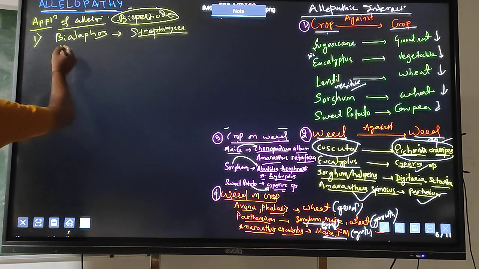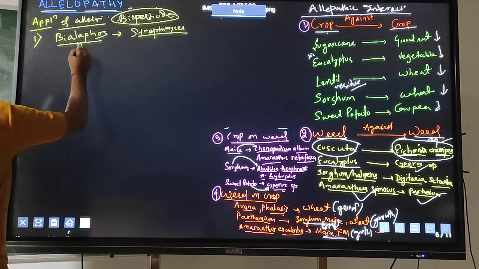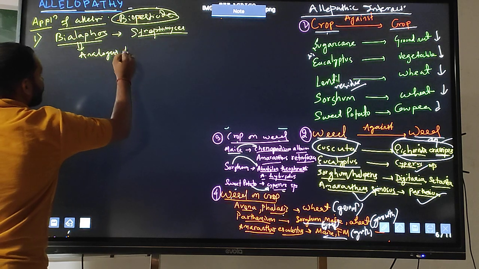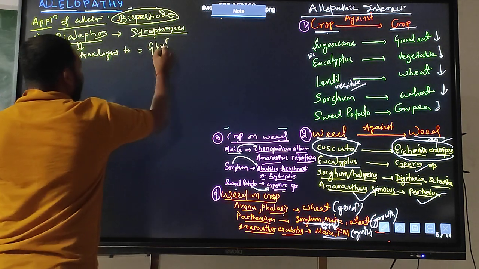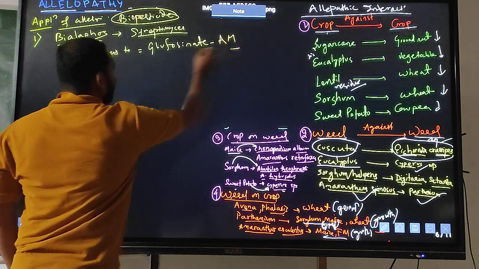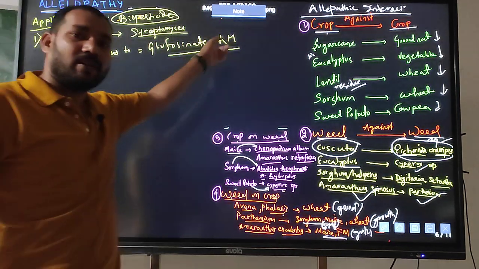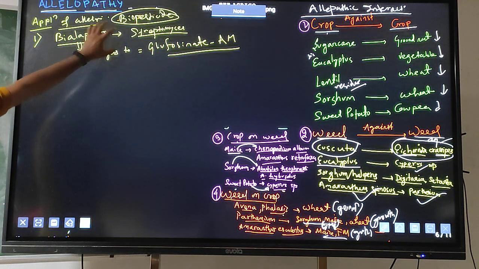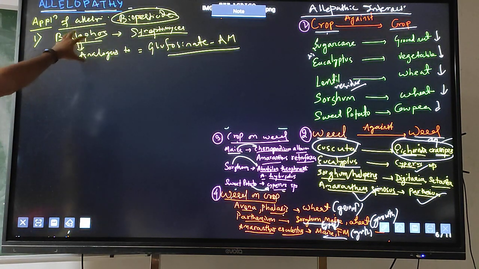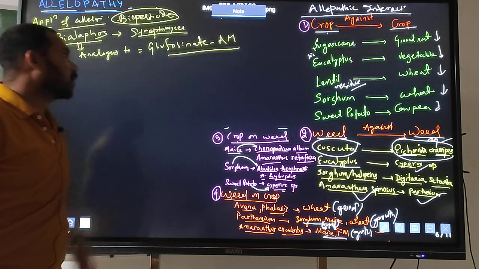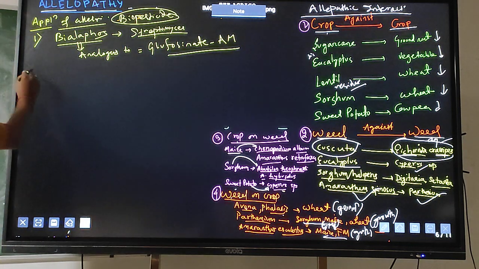Remember, bialaphos is analogous to glufosinate-ammonium. You know glufosinate-ammonium is a herbicide, and bialaphos, which is an allochemical biopesticide, acts like glufosinate-ammonium.